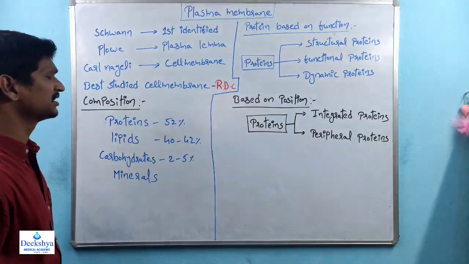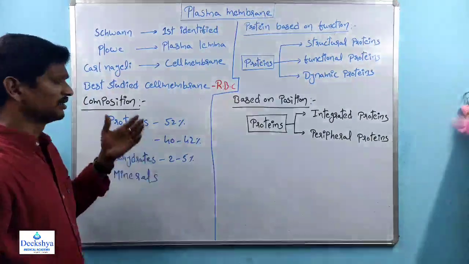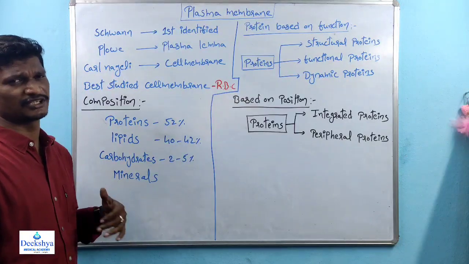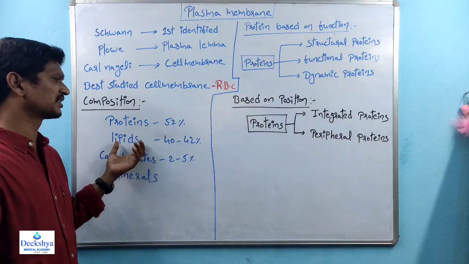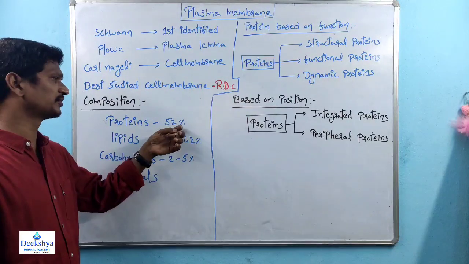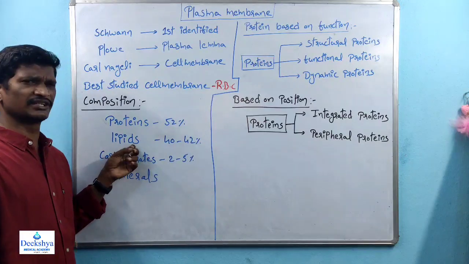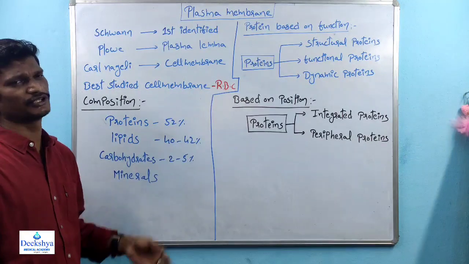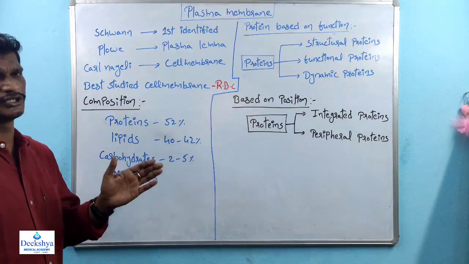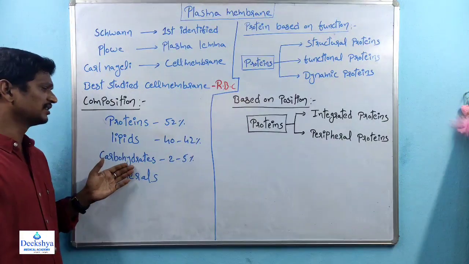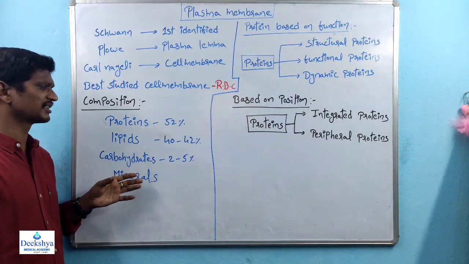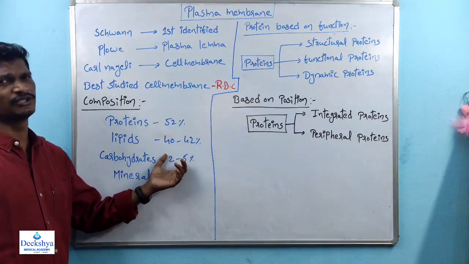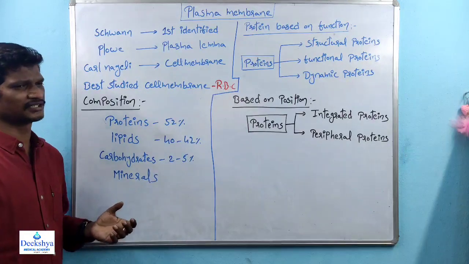Within the RBC plasma membrane there is a composition, right? I already said that in any plasma membrane, in the majority of cases, the protein percentage is rich. Here the protein percentage is 52%. Next, lipids are there. According to NCERT it is 40%, but there is a range: lipids are 40 to 42%. And a certain portion is carbohydrates. We'll discuss the use of carbohydrates. The carbohydrate percentage is 2 to 5%, and minerals are there.